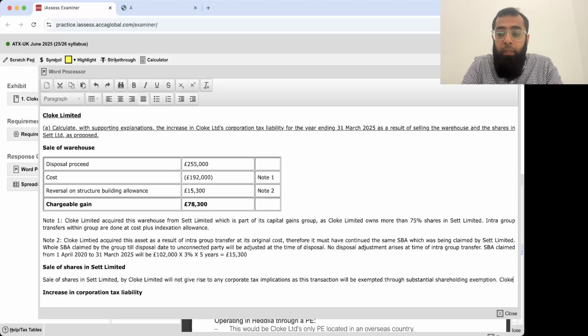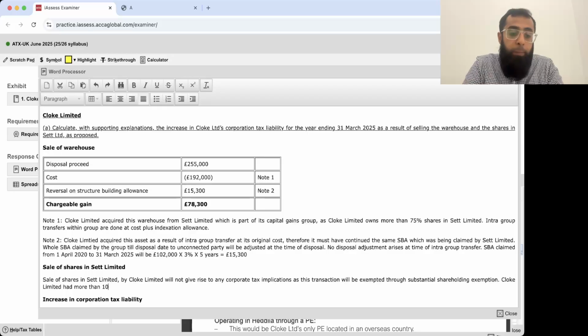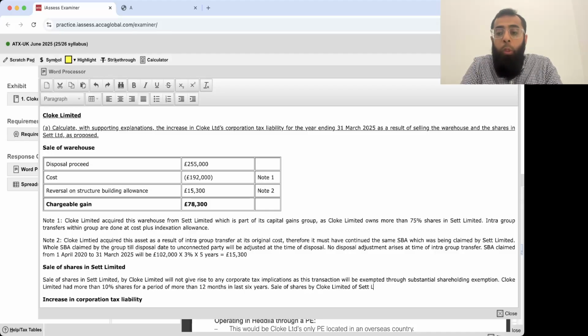Cloak Limited had more than 10% shares for a period of more than 12 months in the last 6 years. The sale of shares of Set Limited by Cloak Limited will be a no gain, no loss transaction. Is it clear?